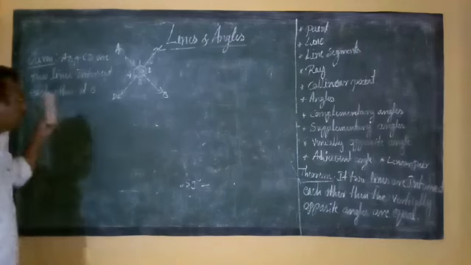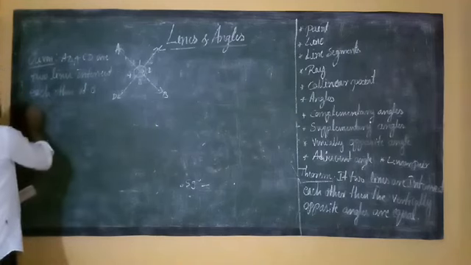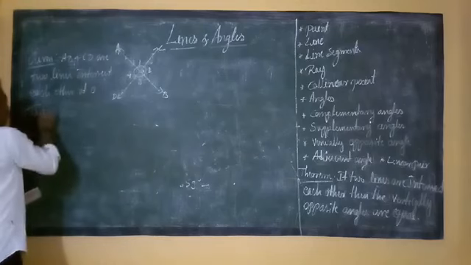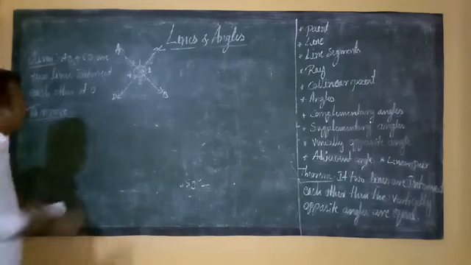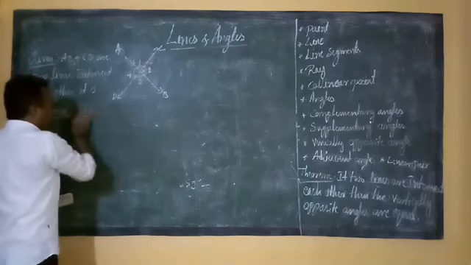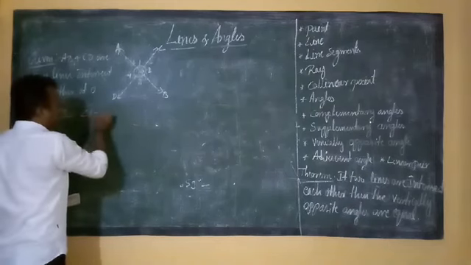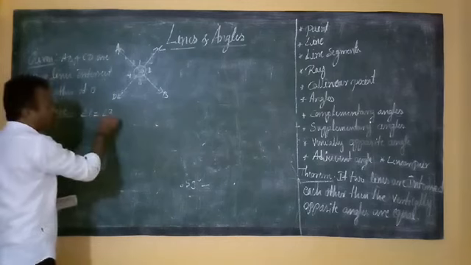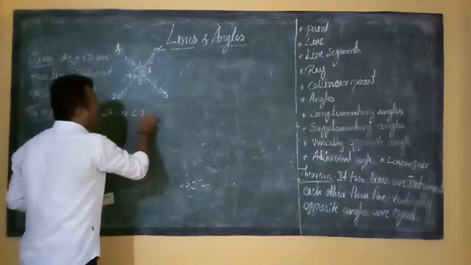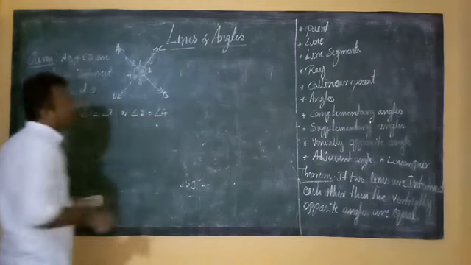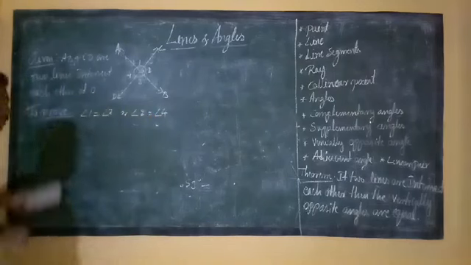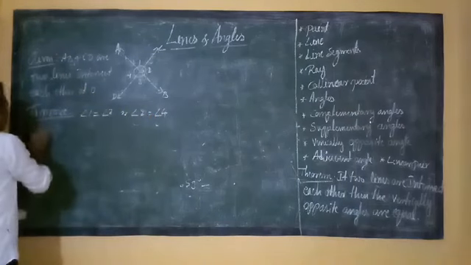These are the givens. And then, to prove: what do we want to prove? Angle 1 and angle 3 are equal, and angle 2 is equal to angle 4. Correct students? Now the proof.